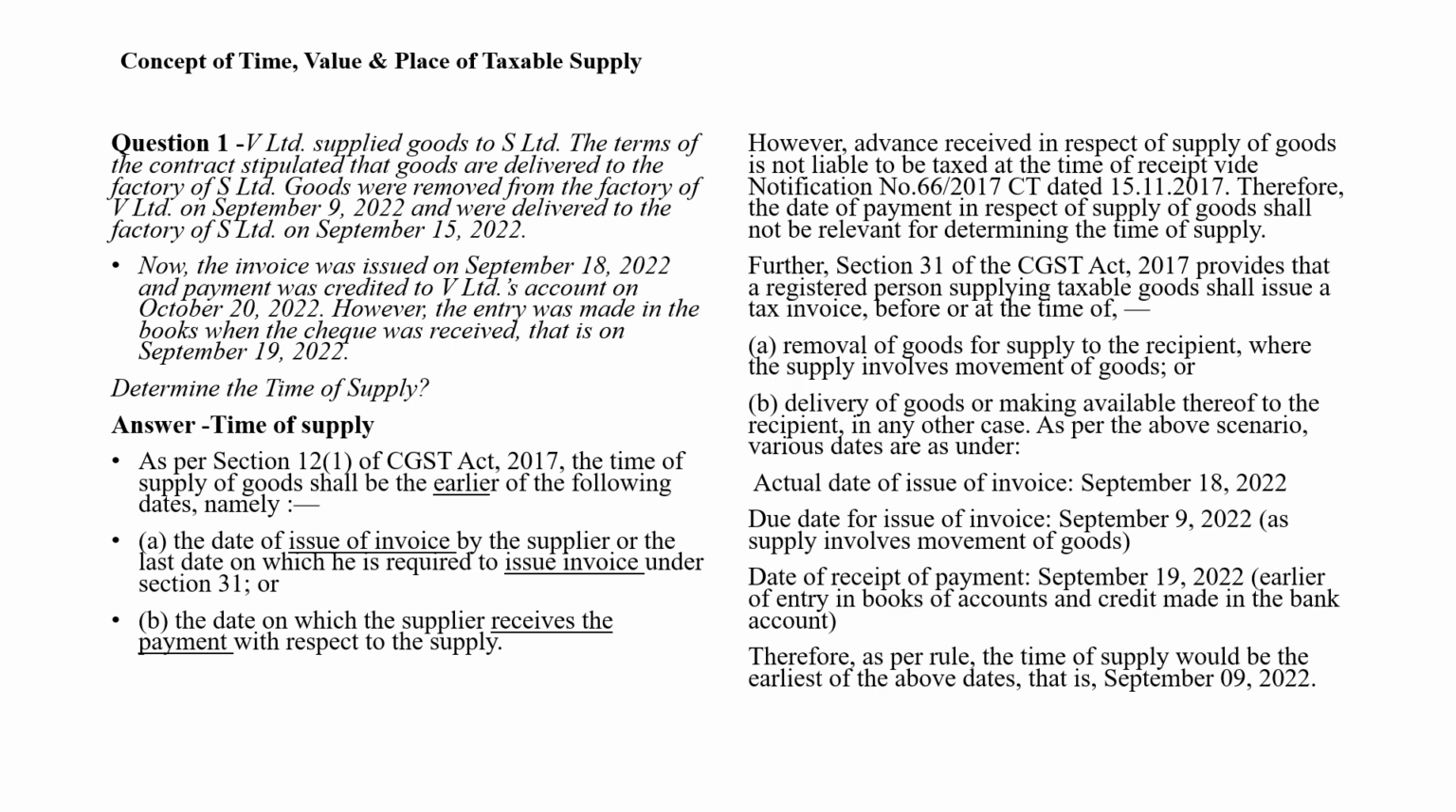However, advance received in respect of supply of goods is not liable to be taxed at the time of receipt. Therefore, the date of payment in respect of supply of goods shall not be relevant for determining the time of supply. Further, section 31 of the CGST Act 2017 provides that a registered person supplying taxable goods shall issue a